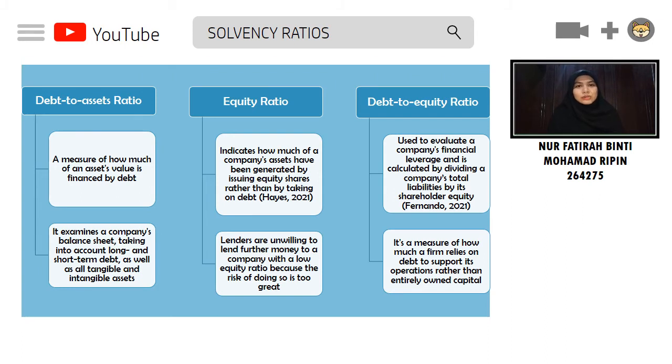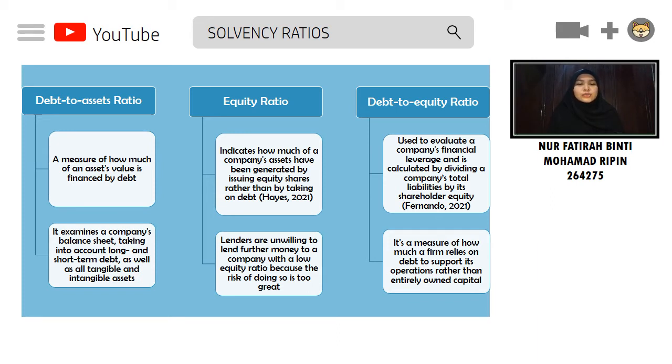The debt to asset ratio, often known as the debt ratio, is a measure of how much of an asset's value is financed by debt. It examines the company's balance sheet, taking into account long and short-term debt, as well as tangible and intangible assets. The higher the ratio, the higher the degree of leverage, and consequently, the higher the risk of investing in this company.